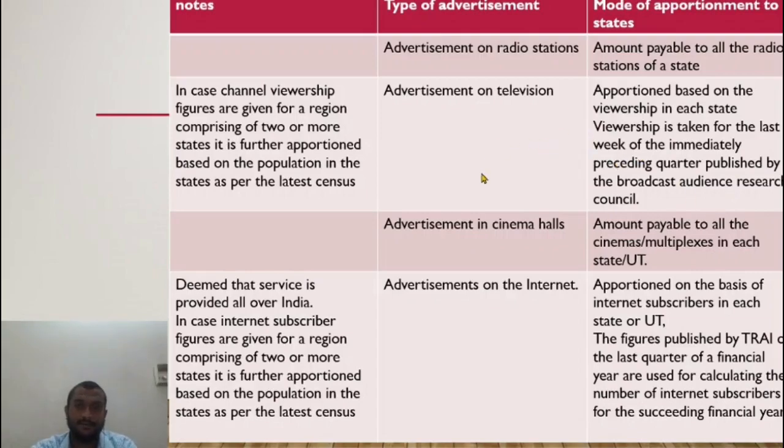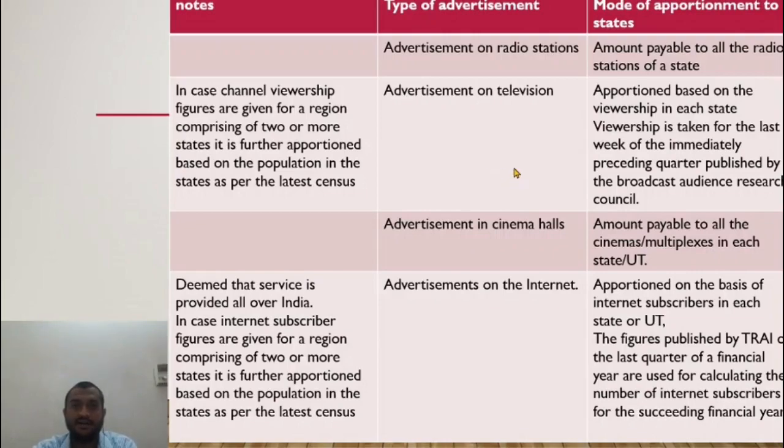So let us say this quarter I need to publish an advertisement in television. So what is the data of viewership figures available for the last week of the quarter of January to March of 2020?